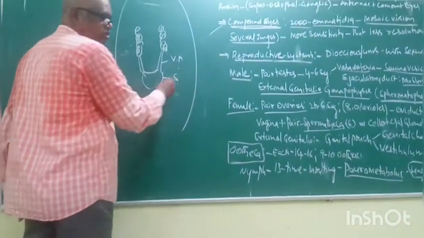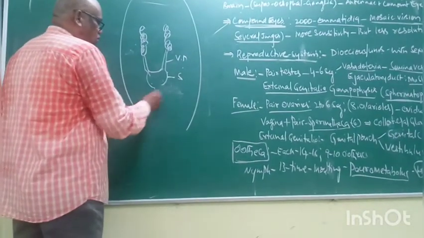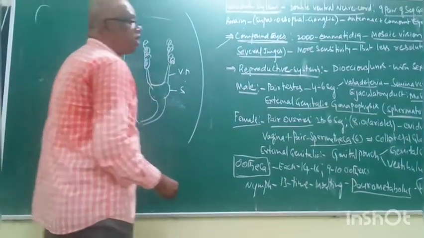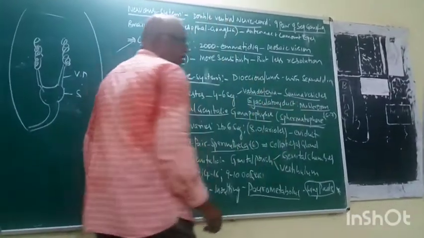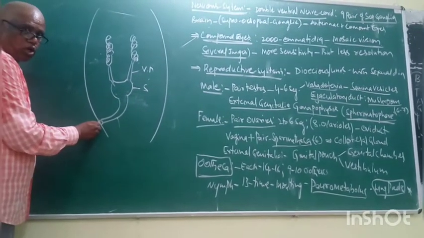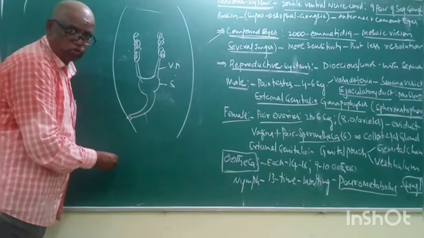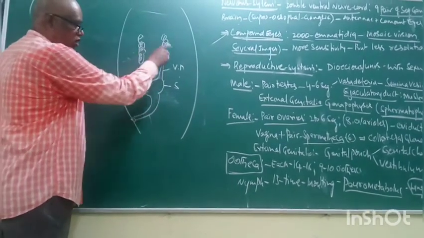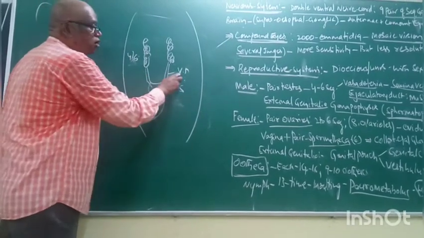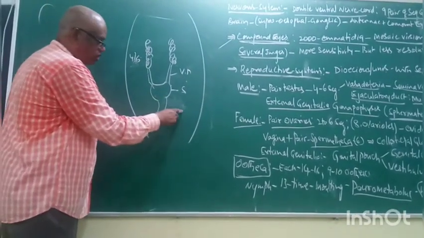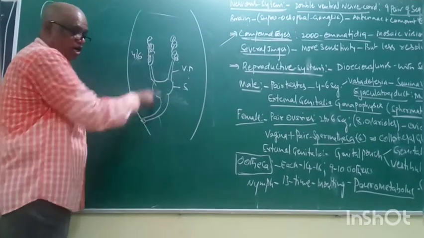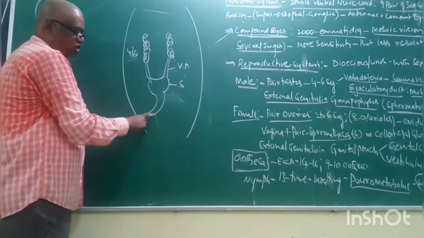This is called the vas deferens. This is called the seminal vesicle. The seminal vesicle opens to the outside by a tube, called the ejaculatory duct. This ejaculatory duct opens to the outside by a pore, which is called the male genital pore. A pair of testes is present in the 4th to 6th abdominal segment, a pair of vasa deferentia, a single seminal vesicle, and a single ejaculatory duct. This duct opens to the outside. Now in order: vasa deferentia, seminal vesicle.